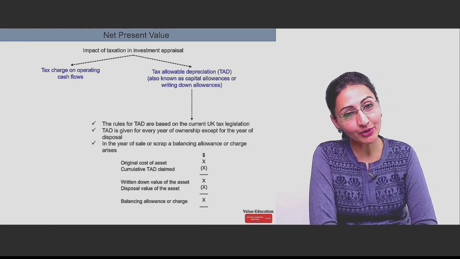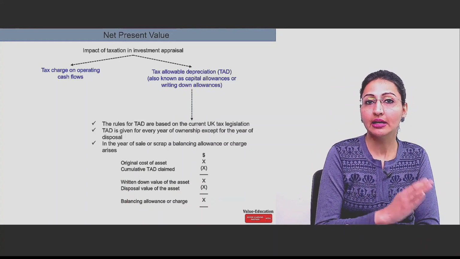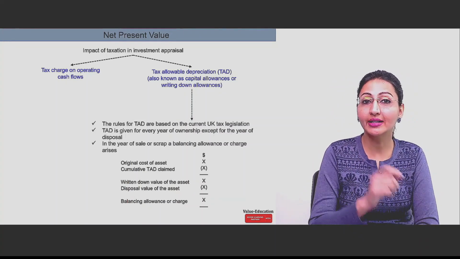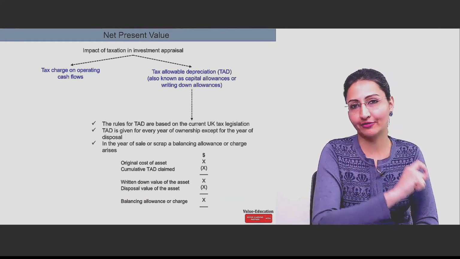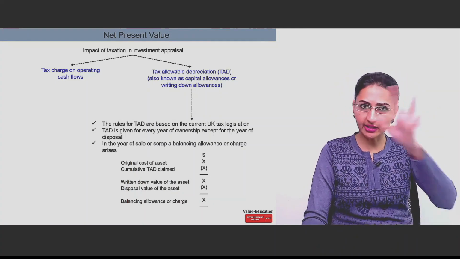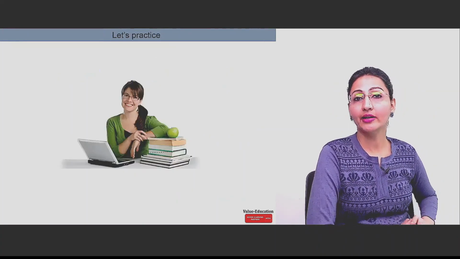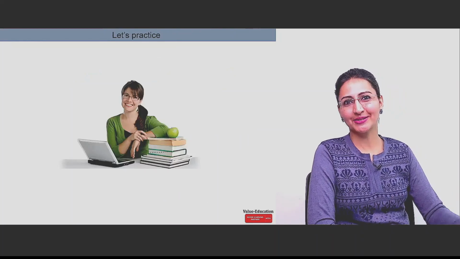So you have to give the impact of tax allowable depreciation and relief on tax allowable depreciation, tax relief. This we need to do. Now, how do we do that? So this is the theory discussion. Let's just see how to apply it. And we come to, again, practice a question.